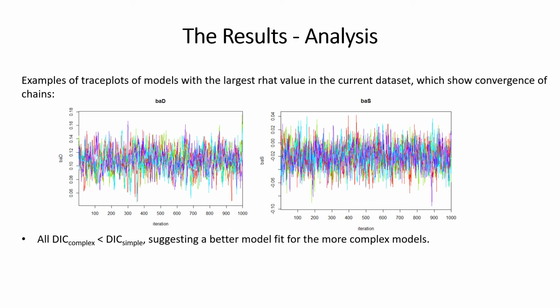Here you can see the trace plots for some models with the largest R-hat values in the current dataset, which still show that the random chains are mixing well together, indicating model convergence. All the DIC values for the more complex Bayesian model, which included a trait variable, are less than the DIC values for the simpler model without a trait variable. This suggests that the complex model has a better model fit.